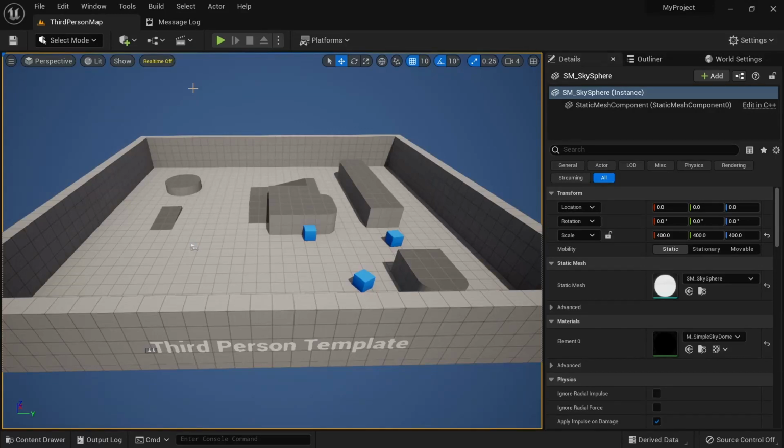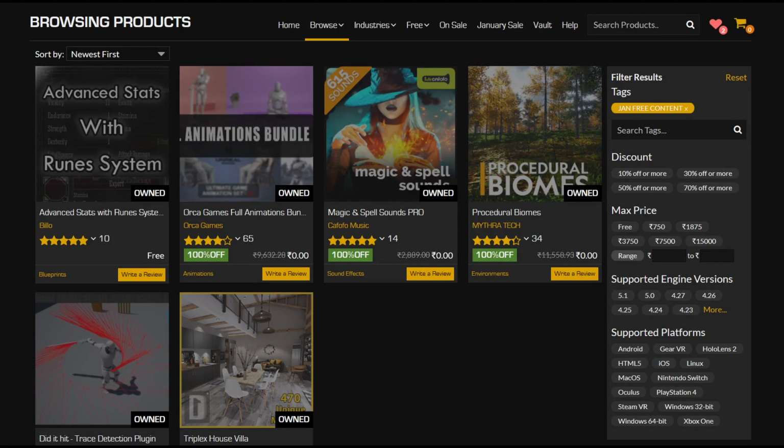In this video, we are going to talk about the Magic and Spell Sounds Pro, which is basically a large collection of sound effects for magic and spells. We are going to demo a couple of them in a minute, but again, this asset pack is only free for this month, so make sure to get it before the end of January.